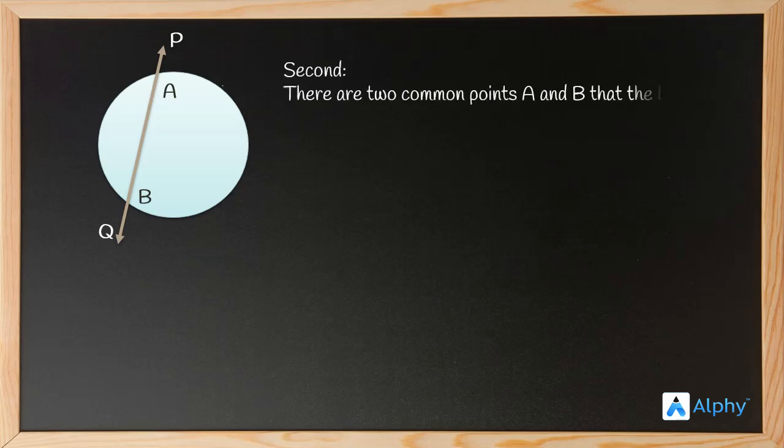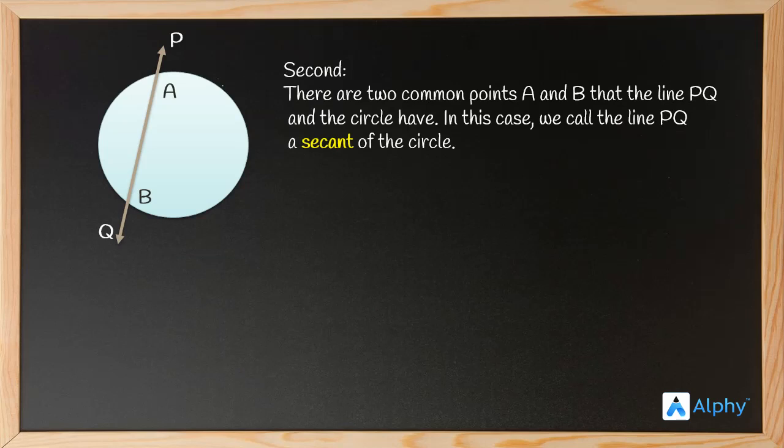Again, you see, this is the same circle with a line PQ passing through points A and B. So the second possibility is that there are two common points, A and B, that the line PQ and the circle have. In this case, we call the line PQ a secant of the circle.